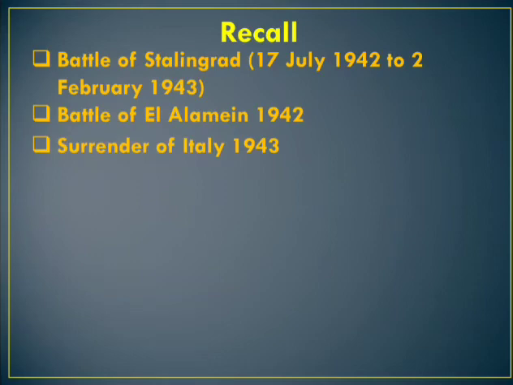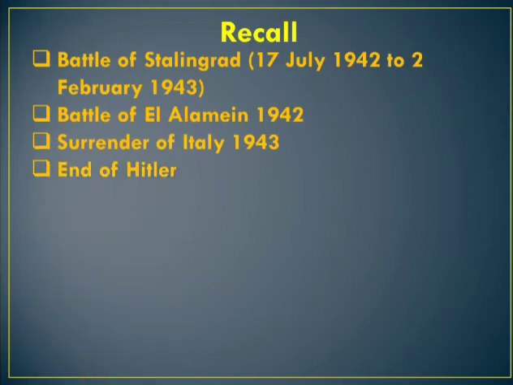Then we discussed the surrender of Italy, 1943. Mussolini had been thrown out and the new government of Italy surrendered because the Italian people were not satisfied with the rule of Germany. Mussolini was killed by his own countrymen in 1945. Then we discussed the end of Hitler.